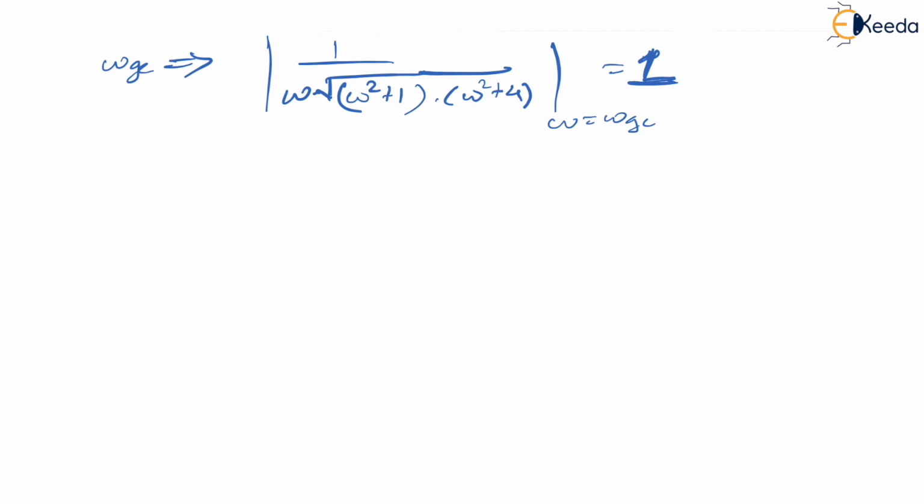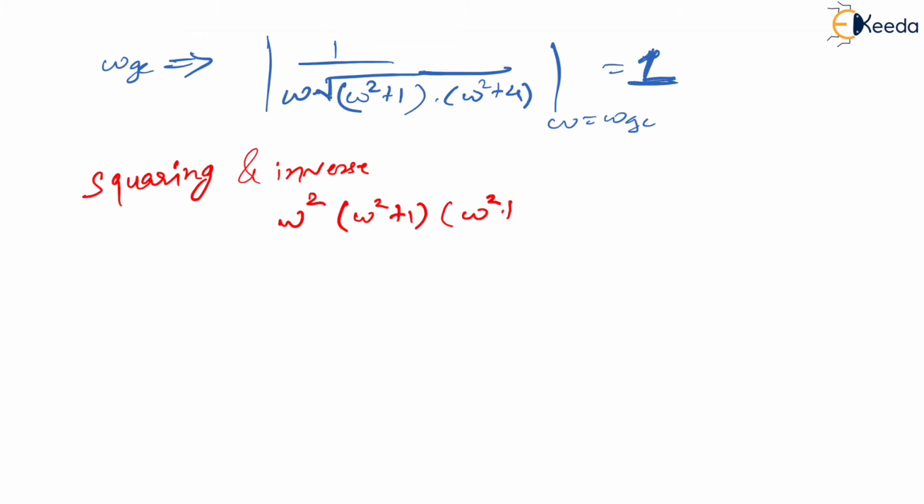So again, by squaring on both sides and taking inverse, what happens then? You get omega squared into omega squared plus 1 into omega squared plus 4, which is equal to 1. Because if you square, this omega will become omega squared and this under root will go, and this one will be 1 only, and then if you inverse you get 1 by 1 to be equal to 1 itself, right? And then if you inverse this you get this way.